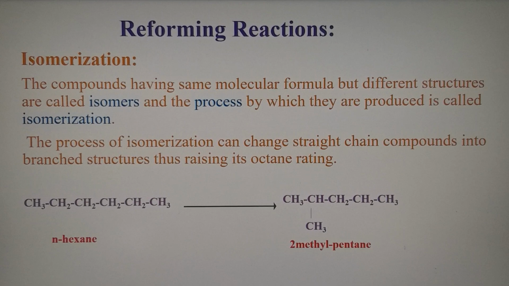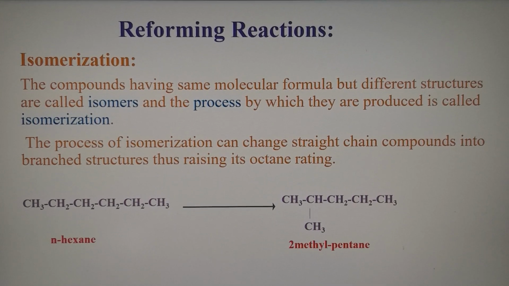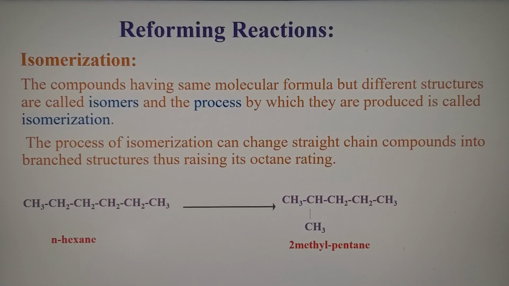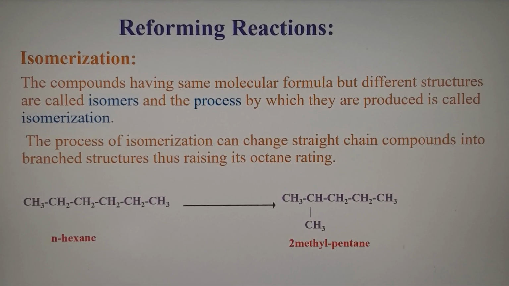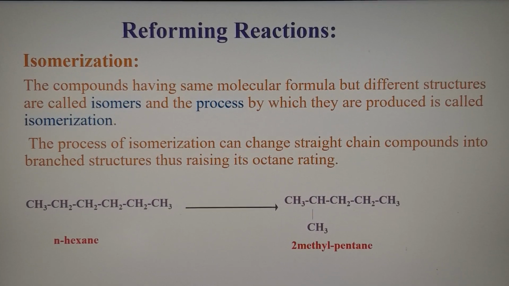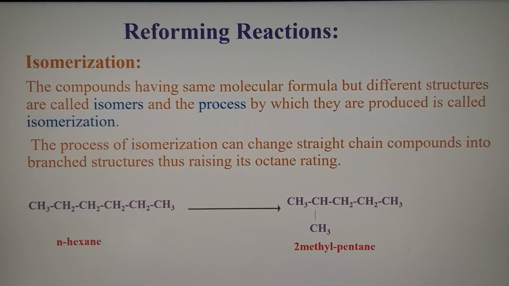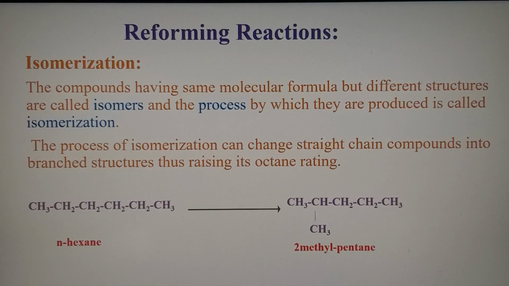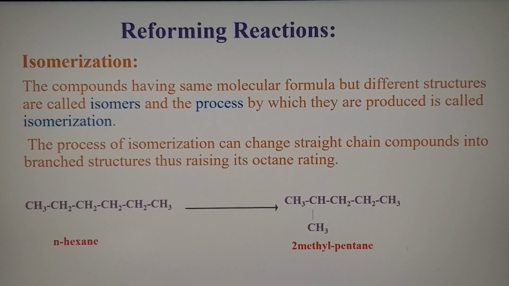So, the number of carbon atoms have not changed. The number of hydrogen atoms are also same. Only a branch is produced and we will call it an isomer of n-hexane. So 2-methyl pentane is an isomer of n-hexane but with the improved quality, that is improved octane rating.